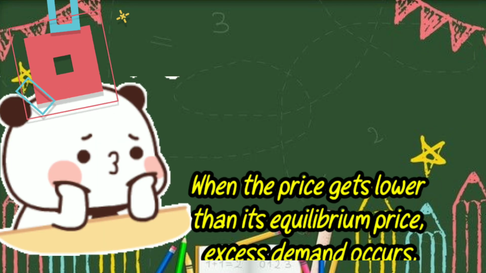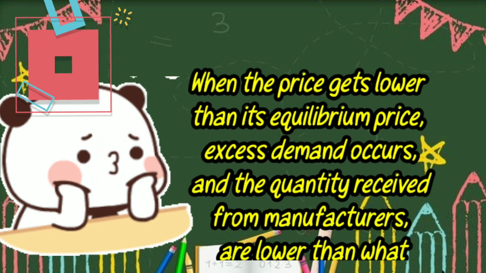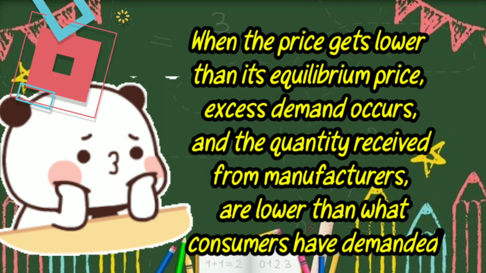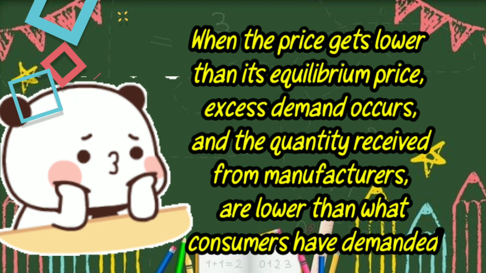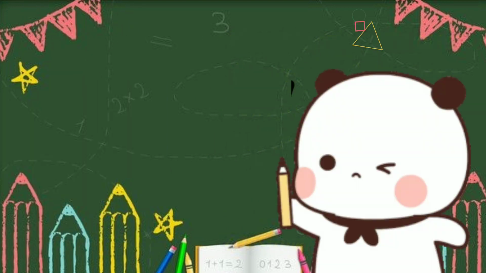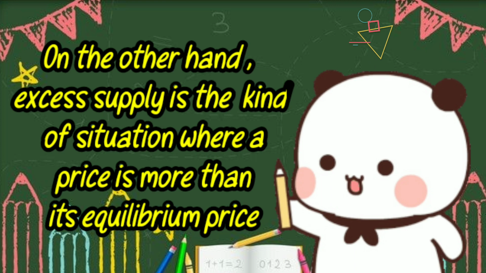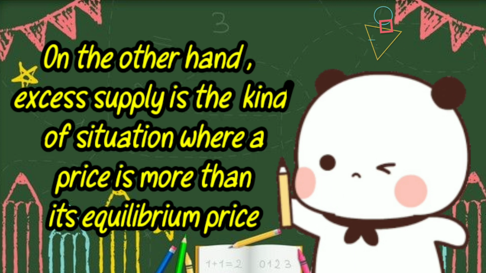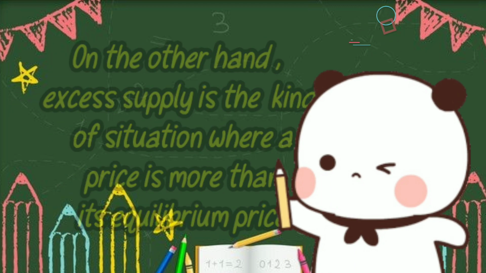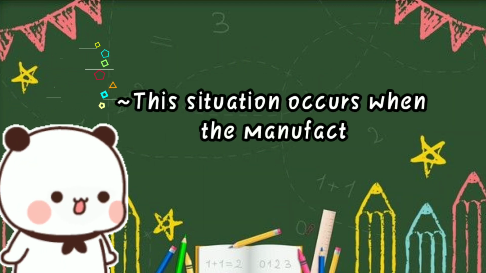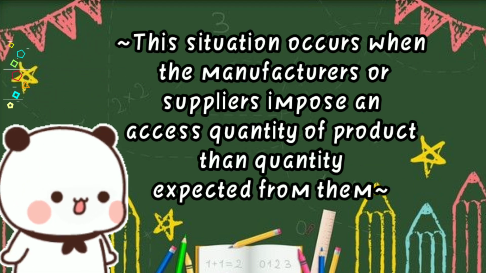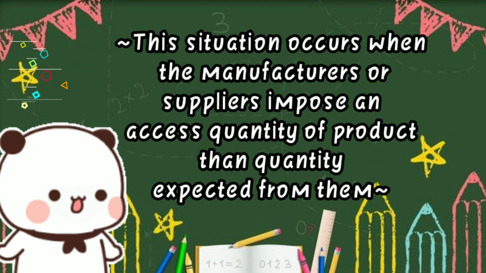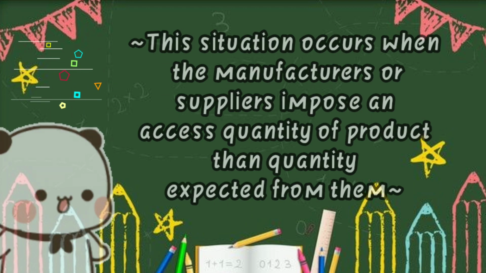When the price is lower than the equilibrium price, excess demand occurs and the quantity received from manufacturers is lower than what consumers have demanded. On the other hand, excess supply is the situation where the price is more than the equilibrium price. This situation occurs when the manufacturer or supplier supplies an excess quantity of product than the quantity expected from them.